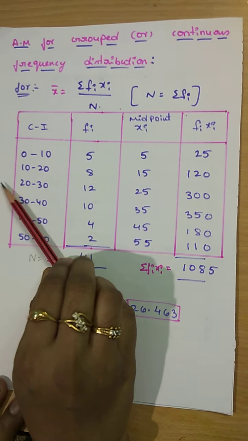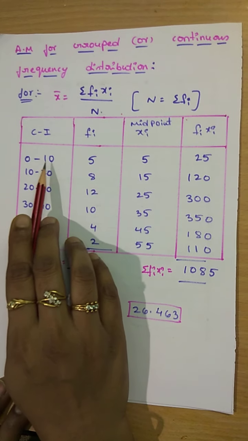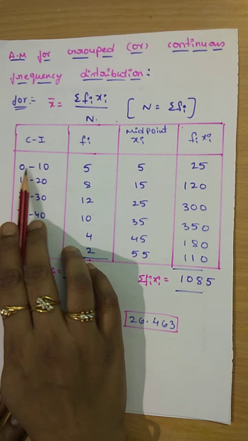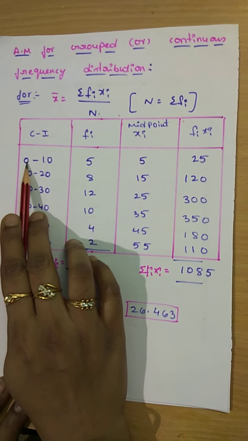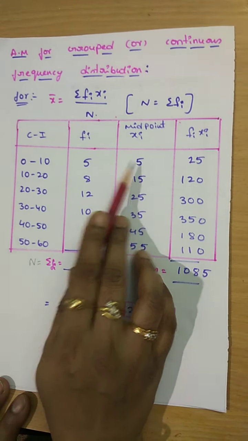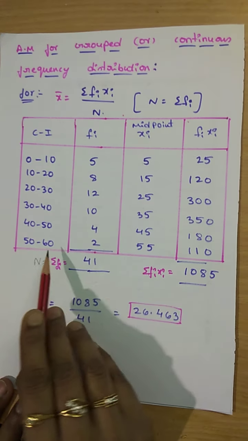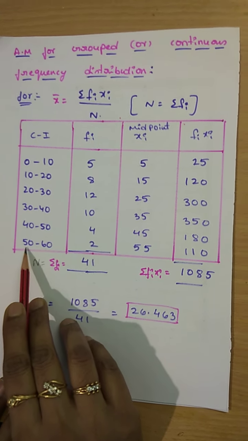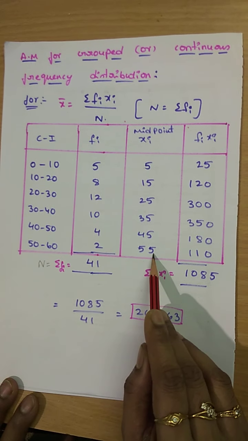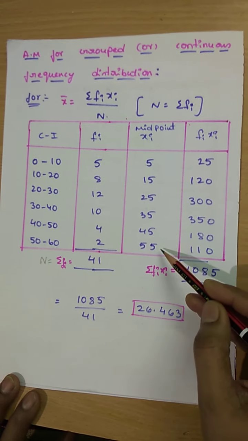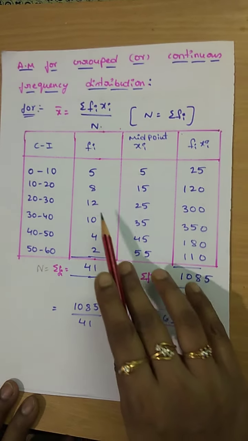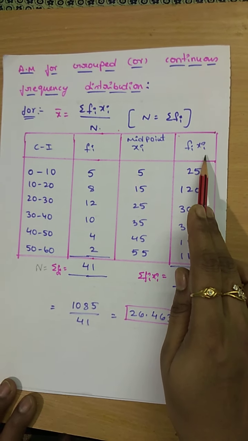The formula for finding the midpoint of class intervals is upper limit plus lower limit divided by 2. 10 plus 0 divided by 2 is equal to 5. 20 plus 10 divided by 2 is equal to 15. Like that, 60 plus 50 divided by 2 is equal to 55. These are the midpoints. Now we need to find fi into xi.